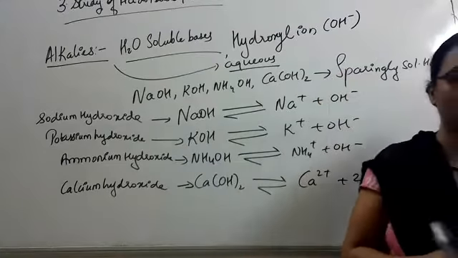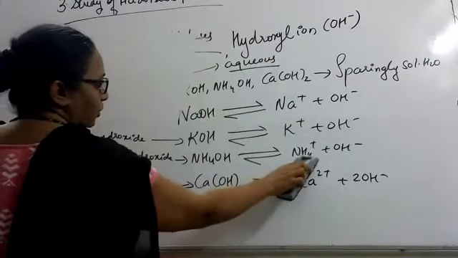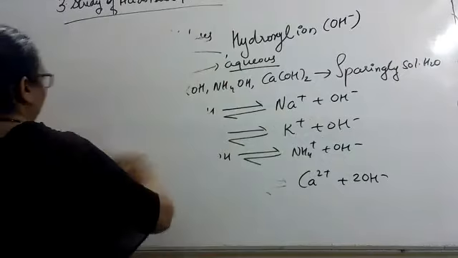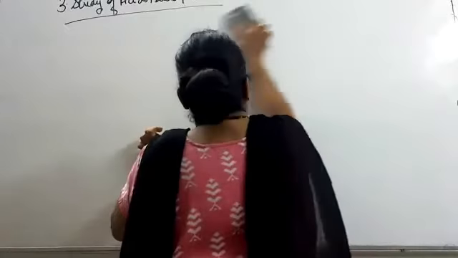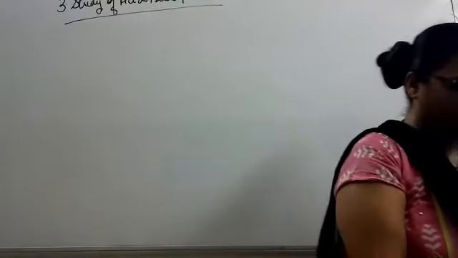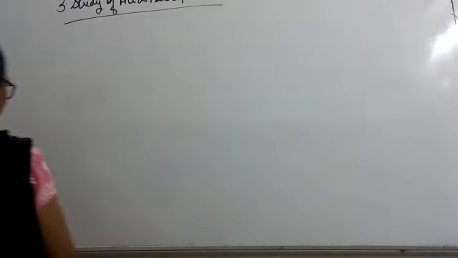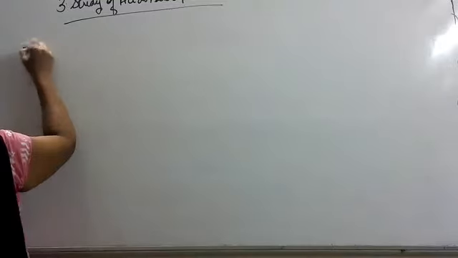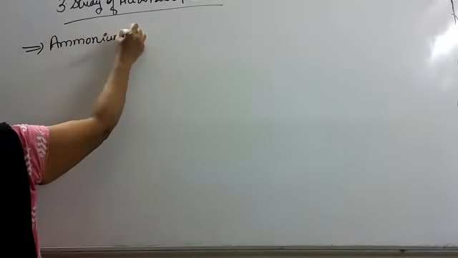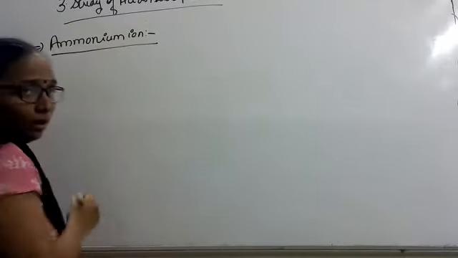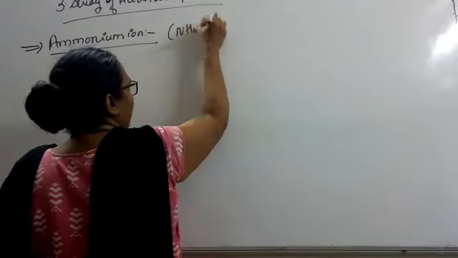Okay, now next is ammonium ion. There will be formation of NH4 ion. See how ammonium ion is formed. Ammonium formula is NH4 plus.